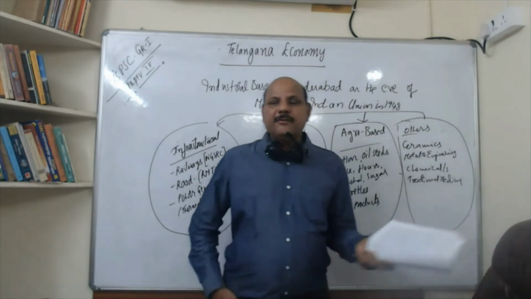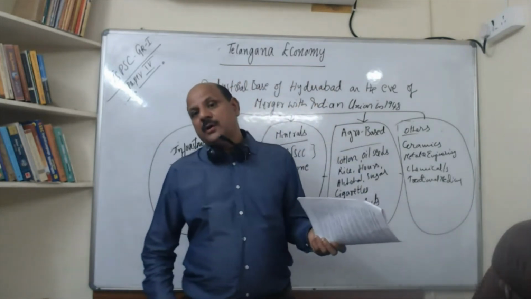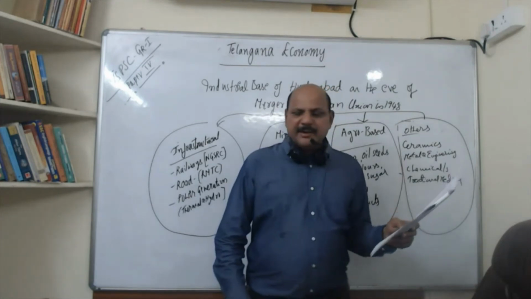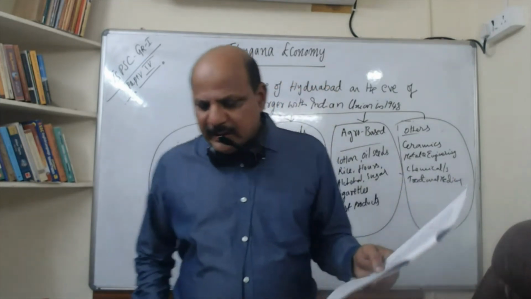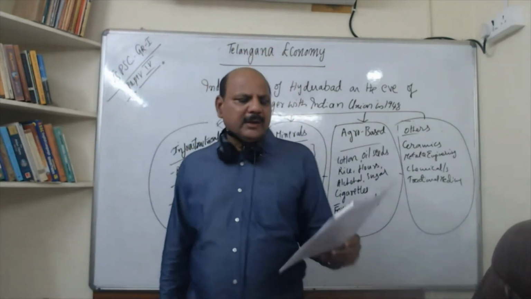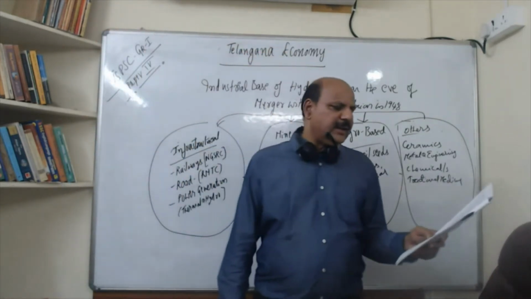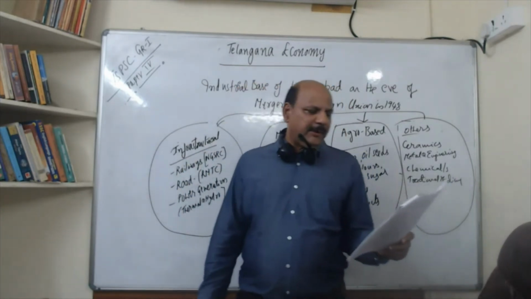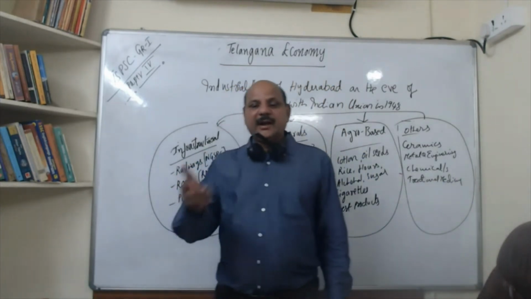Then forest product-based agro industries were also there. Then MSMEs is a very important area. MSMEs are the focus. Then SICK industries, revival of sick industries, industrial infrastructure, power, industrial policy of Telangana, very, very important.